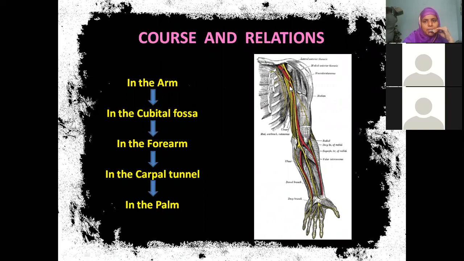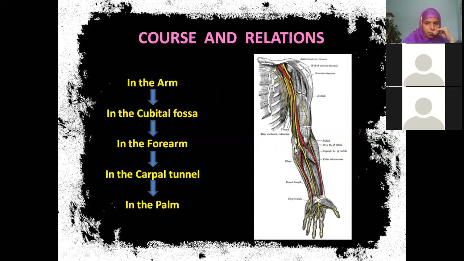Axillary artery, continuing as brachial artery. Now, if you see the initial course of this median nerve, initially it is lateral to brachial artery. It crosses the brachial artery from lateral to medial side, and then it becomes medial to the brachial artery. Isn't it, beta? Now, this is cubital fossa region. If you remember cubital fossa, I told you we have the order as MBBR, isn't it? So, median nerve is the most medial content of the cubital fossa. Laterally to the median nerve, we have brachial artery, bicipital aponeurosis, superficial branch of radial nerve.